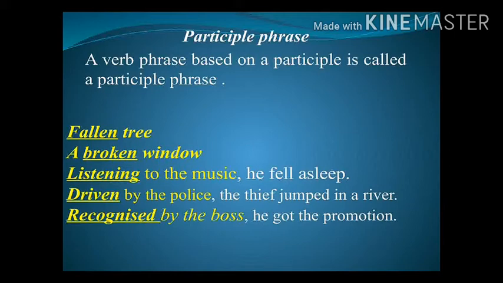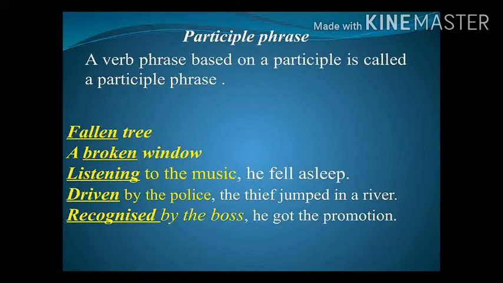We see what a participle phrase is. A verb phrase based on a participle is called a participle phrase. In the given examples, which are given in green color, we see the fallen tree, broken window, listening to the music, driven by the police, recognized by the boss.